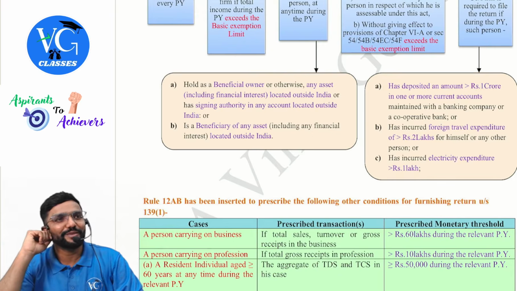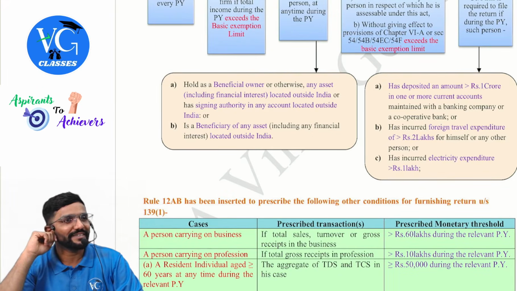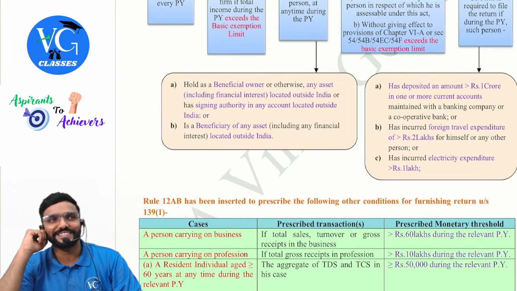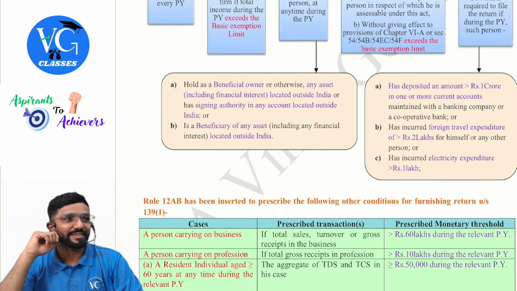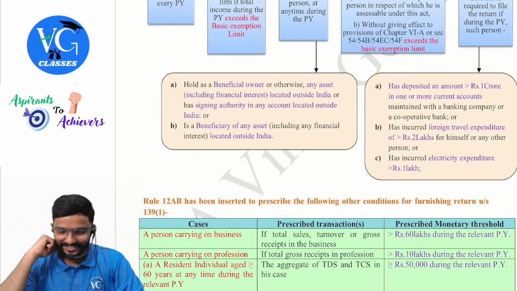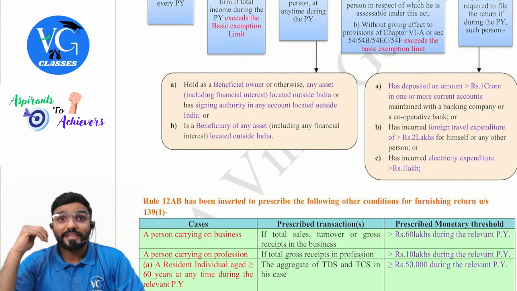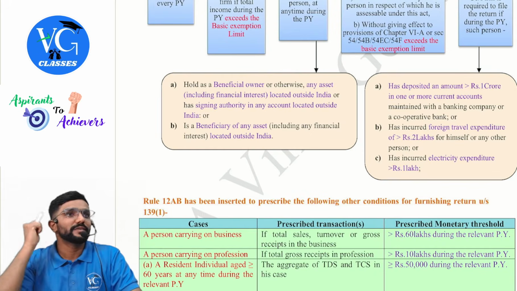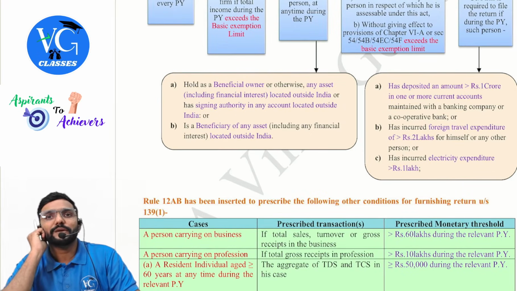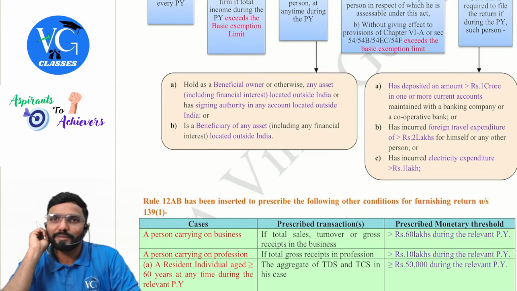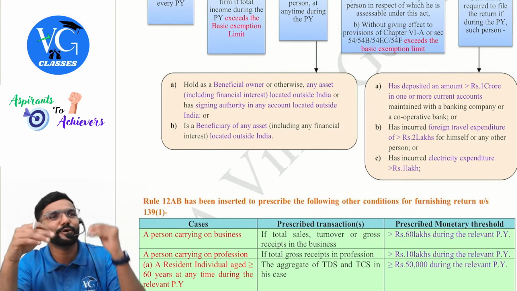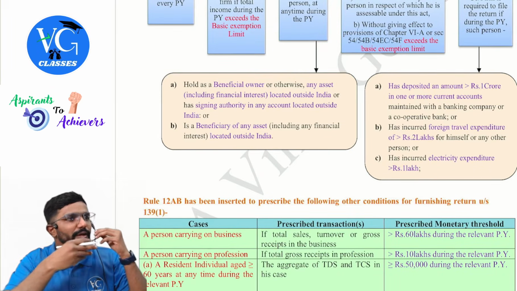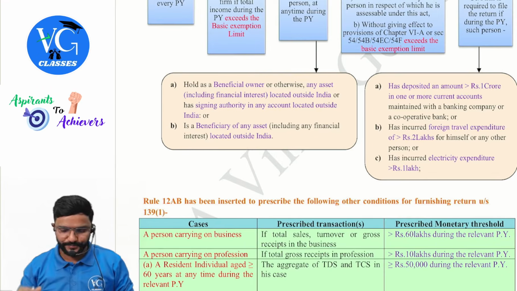Okay, if you have money to spend 2 lakh on foreign travel, it means something is there in you, but you are not disclosing it. Let us try to find out. Next, has incurred electricity expenditure, that is electricity bill, of more than 1 lakh. Sir, is 1 lakh per annum or per month? Per annum. But you will pay the bill per month. Take the aggregate. In a year, how much you have paid, you check, guys.